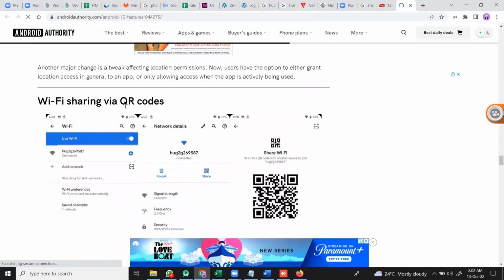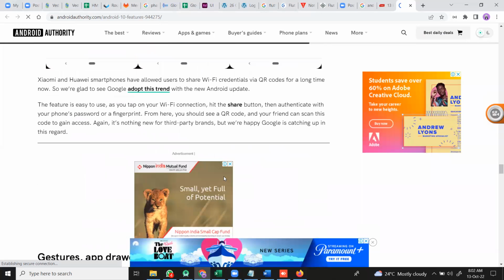And Wi-Fi sharing via QR code. If someone wants to connect to your Wi-Fi, just by scanning your QR code directly they can connect. Means the hotspot, they can connect to it easily.